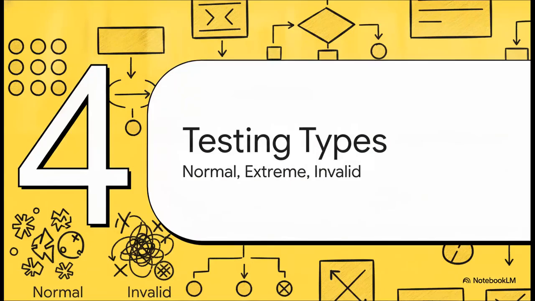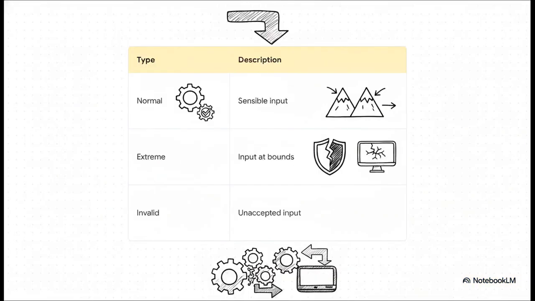Now let's zoom in on that testing phase for section 4, testing with normal, extreme, and invalid data. When you get to that crucial testing phase, you can't just guess if your code works. You need a structured test plan with 3 specific types of data. First, normal values, the sensible stuff, like entering 13 for an age. Second, you hit it with extreme values to test the boundaries, like entering 99. And finally, invalid inputs, like typing the word pizza when the program asks for a number. You have to ensure your program doesn't just crash when someone makes a typo.